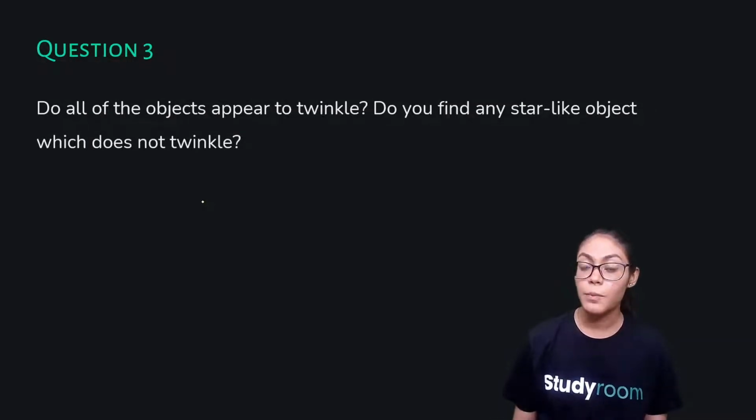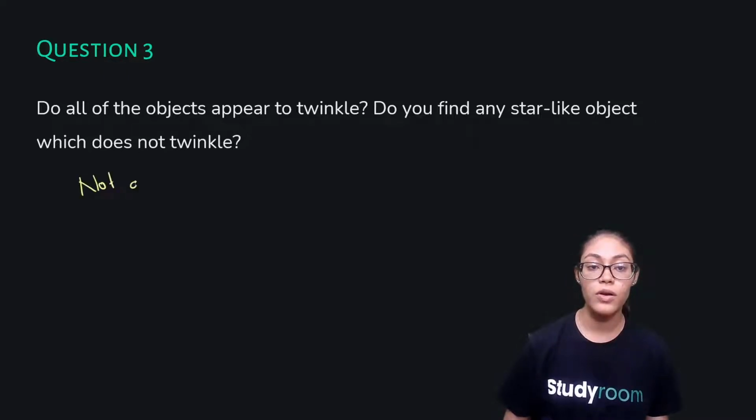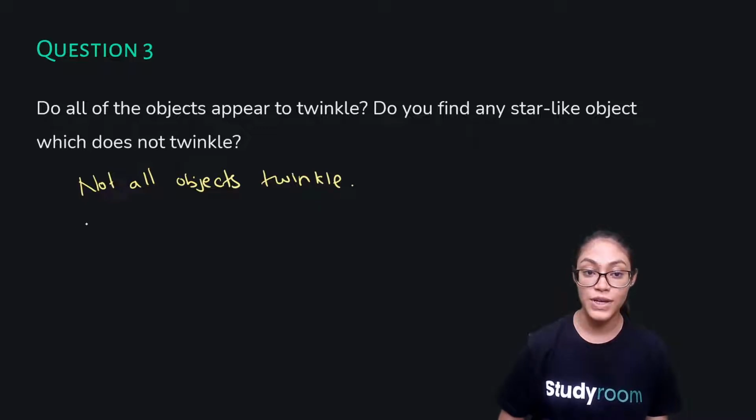Do all the objects appear to twinkle? Do you find any star like object which does not twinkle? Now, if you look carefully in the night sky, we see that not all objects twinkle. So, not all objects in the night sky twinkle. But what are these objects exactly? Those objects are planets. Okay?